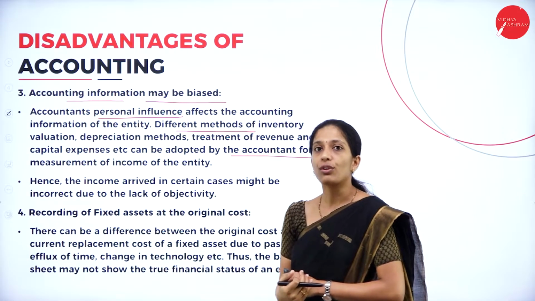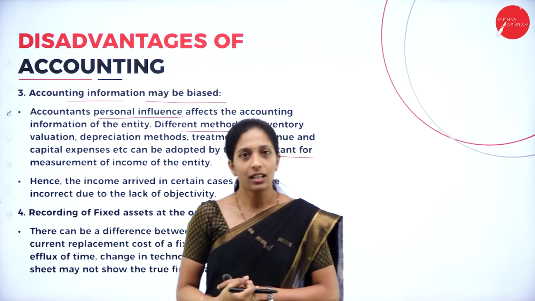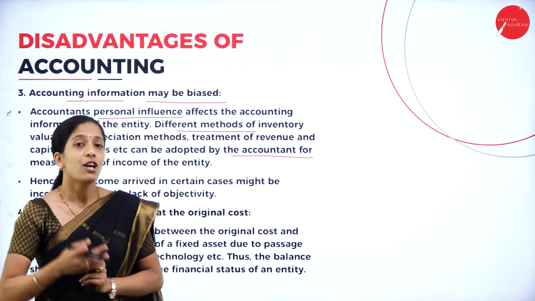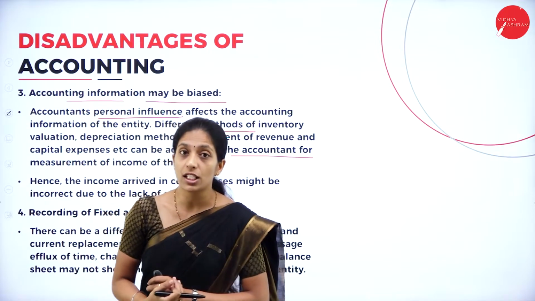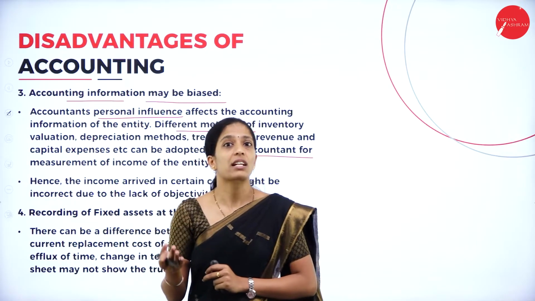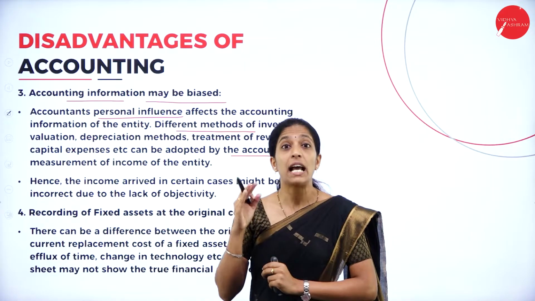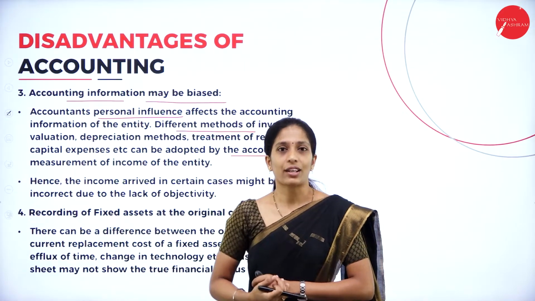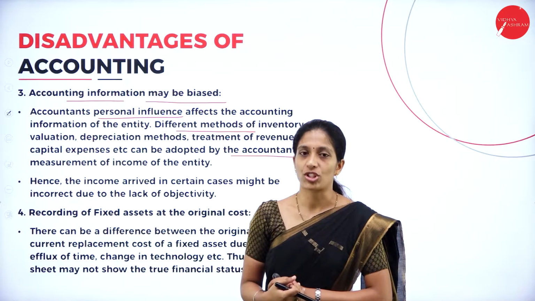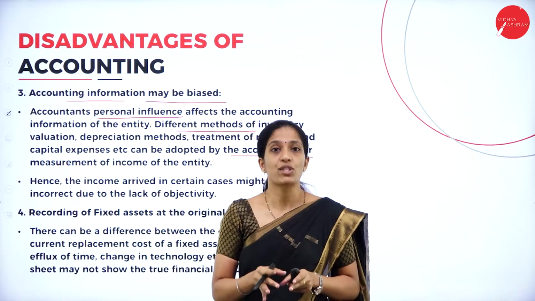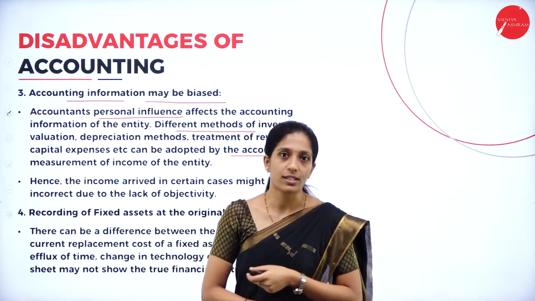You know about depreciation. There are various methods like the straight line method and the written down value method. Based on the accountant's personal bias, he may select any of the methods, which may not hold good for the organization, and thereby it affects the accuracy of accounting information. Here certain decisions will be taken by the accountant himself, which may go wrong sometimes.